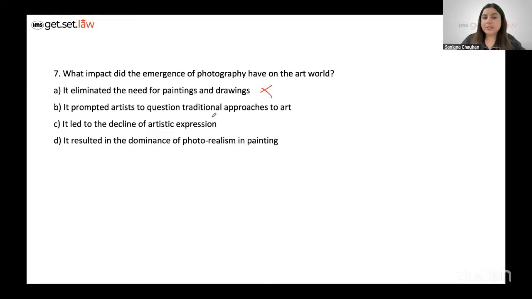It prompted artists to question traditional approaches to art. When you read the last paragraph and see these keywords, you will understand that B seems like a very important topic here. C says it led to the decline. No way did it lead to the decline of artistic expression. So cancel C. It resulted in the dominance of photorealism. There was no dominance. It's just mentioned that a couple of artists chose the middle path between paintings and photography. So by default, we're left with B, which does make a lot of sense. So the correct option is option B.